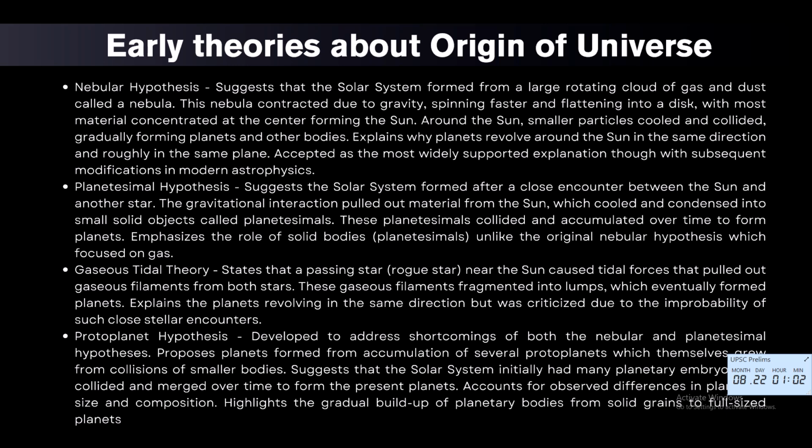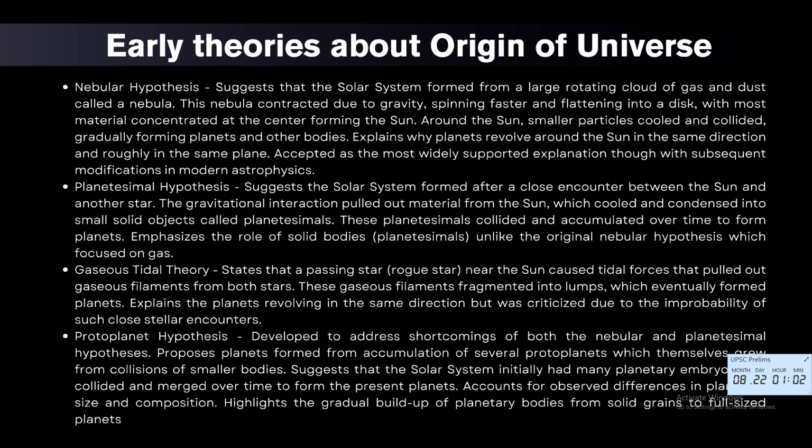It emphasized rocky planet formation and origins of asteroids, but the limitations were that it requires an exceedingly rare stellar encounter and does not match today's planetary arrangements.